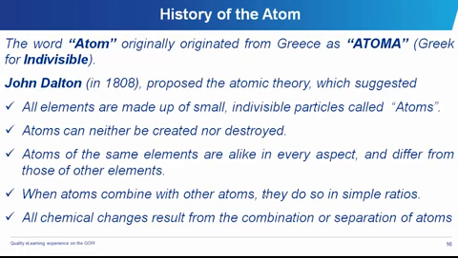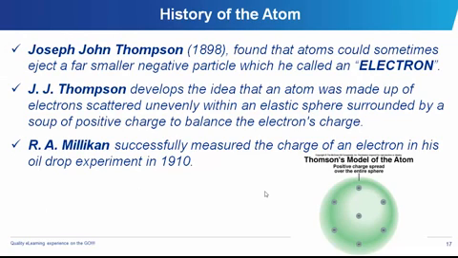But unfortunately, Mr. Dalton has been proved wrong in practically all of his theory. In 1898, Mr. Joseph John Thomson, that's J.J. Thomson, made a discovery that the so-called atom that was indivisible contained a particle that has a charge, and this particle was named the electron.